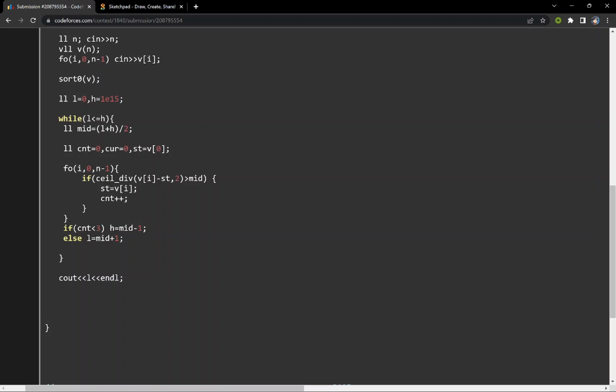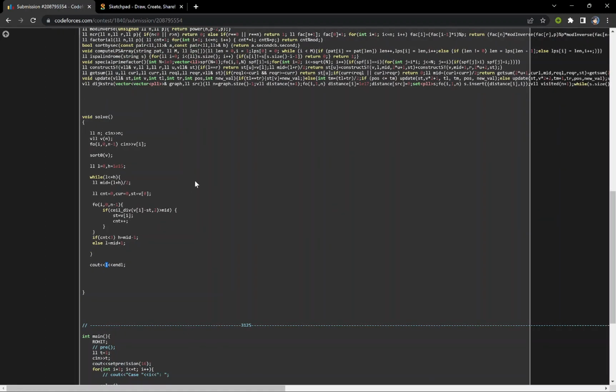So we will just count that we have made a subarray from starting to i minus 1, and we will initialize the starting as the current variable, and if count is less than or equal to 3, then only we can make this particular mid, and we will make h is equal to mid minus 1, otherwise l is equal to mid plus 1, and at the last we will return l. So this was all about the problem.